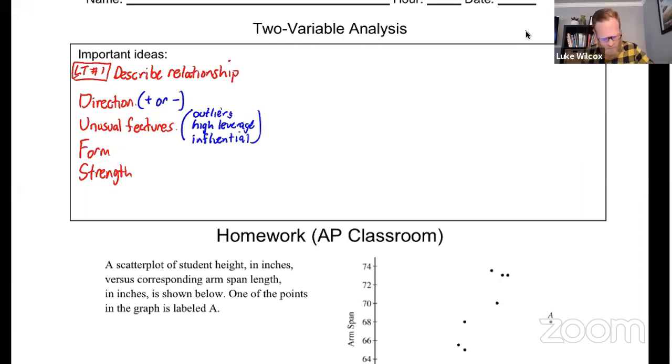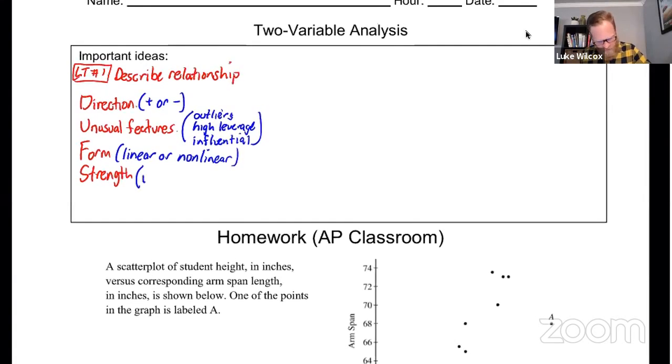All right, in terms of form, you sort of have 2 choices here in AP statistics, and that's linear or nonlinear. Now, if you take another statistics course in college, you'll get into those nonlinear relationships in a little bit more detail. And then finally, strength. We have different words to describe the strength, ranging from weak all the way up to strong. One thing that you can look at in order to try and determine strength is R, the correlation value, but make sure you're also taking a look at your scatter plot as well as your residual plot, not just the R value.